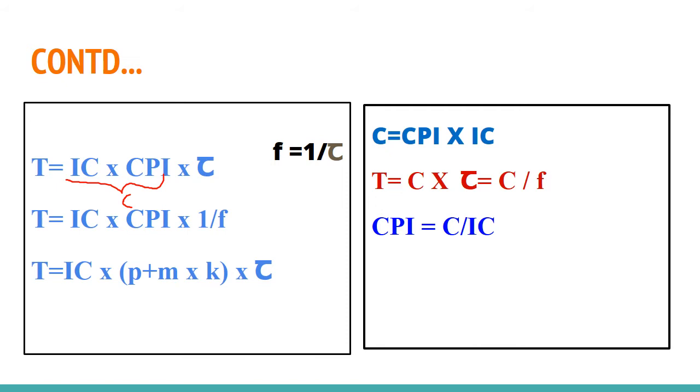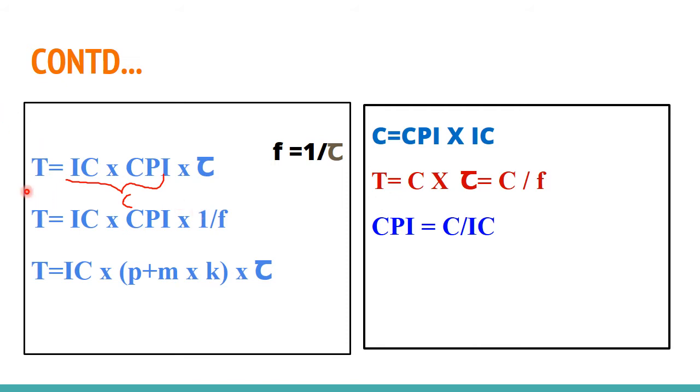So here I will be using T for CPU time or execution time, IC for instruction count, CPI for representing cycles per instruction, and tau for representing clock cycle time, F for representing clock rate, and C for cycles, the total number of clock cycles. How are we going to represent these? Let's check how we are going to represent this set of equations using this notation.